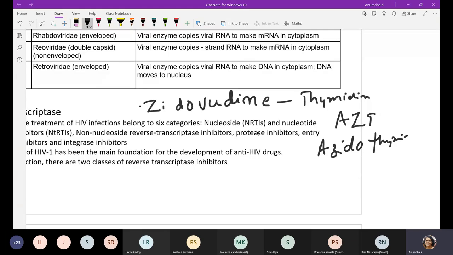So this is used against retroviruses. Is it clear, students? Yes, ma'am. There are so many examples.